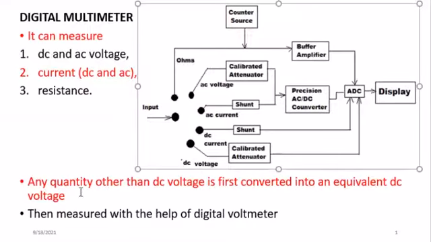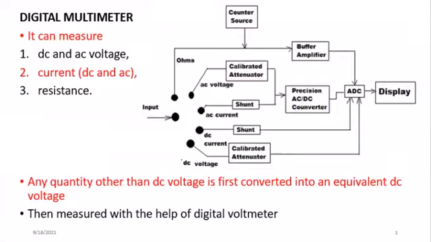Whenever you are measuring any parameter which is not DC voltage, meaning DC current, AC voltage, and resistance, the first thing that is done is we convert that parameter into an equivalent DC voltage, then it will carry out the operation.